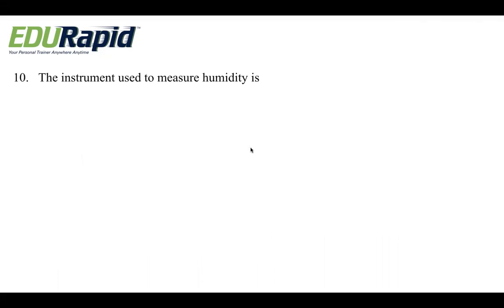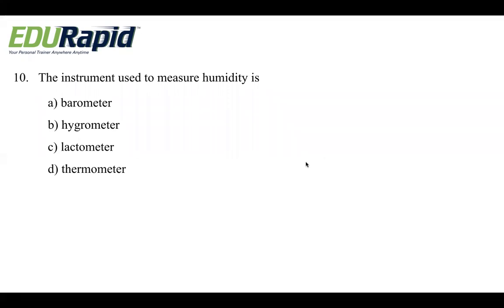The instrument used to measure humidity is, so which is an instrument used to measure the humidity. Is it a barometer, hygrometer, lactometer, or thermometer? So which of these instruments is used to measure the humidity? Okay, any answers? Barometer, hygrometer, lactometer, or thermometer? Okay, very good, Varsha. It is hygrometer, exactly. So option B, hygrometer.